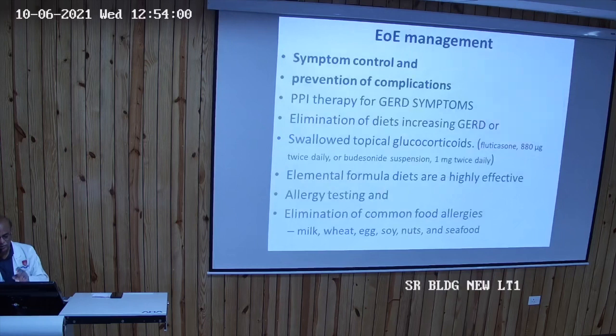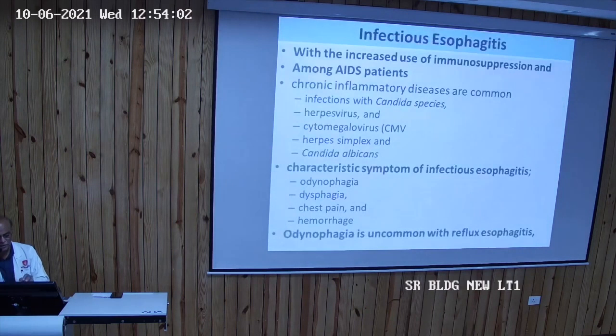Now eosinophilic and infectious esophagitis. Sometimes we see patients in the ICU who develop candidiasis, some infection, viral infections, herpes simplex developed inside the esophagus. All infections can lead to odynophagia. The patient is okay, recovering, and suddenly one morning he says he has difficulty swallowing. Okay, ENT referral, or endoscopy.